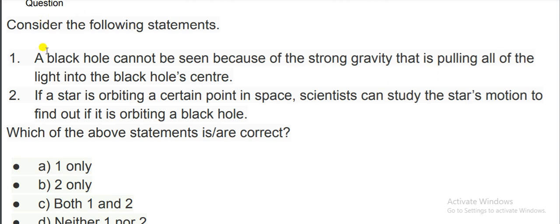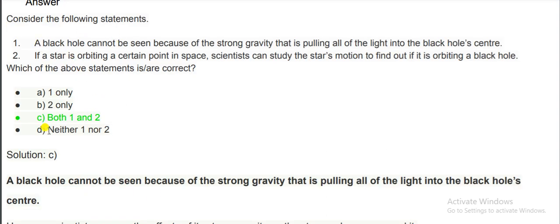Next question is, one: A black hole cannot be seen because of the strong gravity that is pulling all of the light into the black hole center. Option number 2 is, if a star is orbiting a center point in space, scientists can study the star's motion to find out if it is orbiting a black hole. The options are A 1 only, B 2 only, C both 1 and 2, D neither 1 nor 2. Let's see that. So the answer will be C, both 1 and 2 are correct.